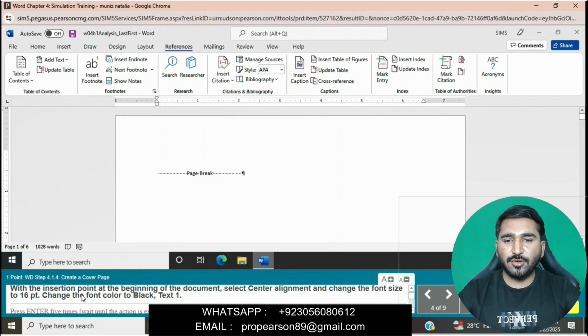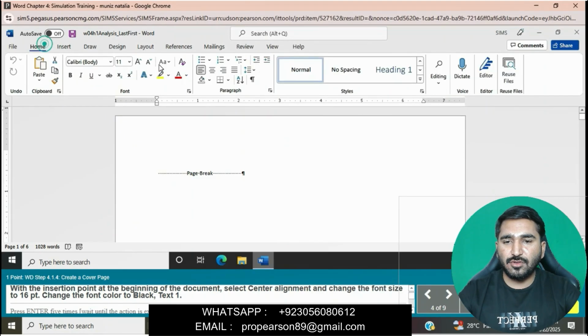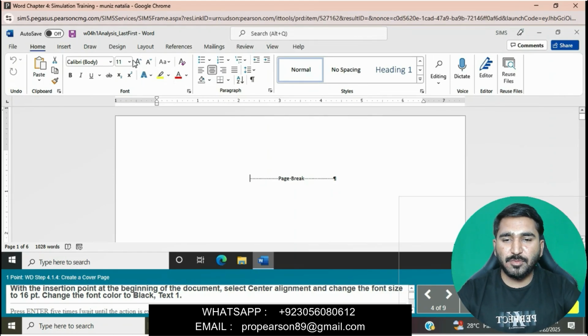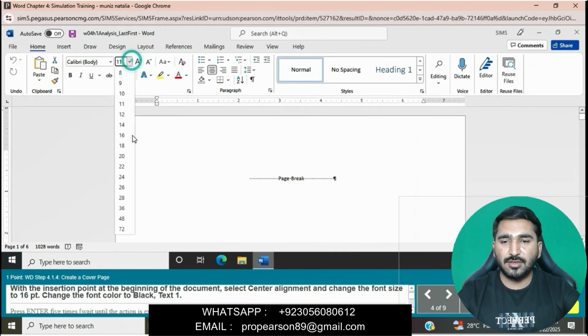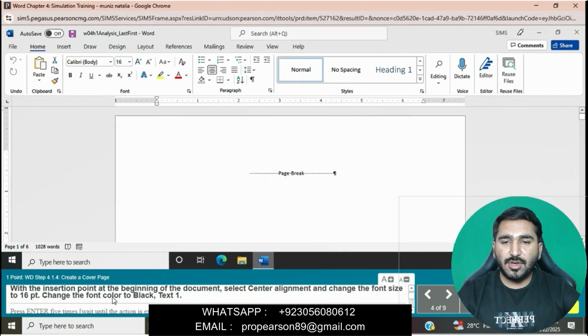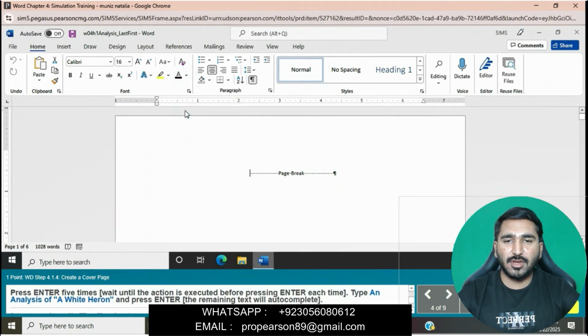With the insertion point at the beginning of the document, select center alignment and change the font size to 16 point. Go to the Home tab and the Paragraph group, apply center alignment, then apply 16 point font size and change the font color to black.